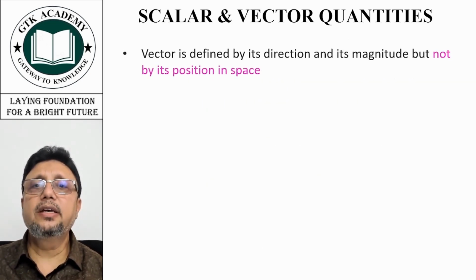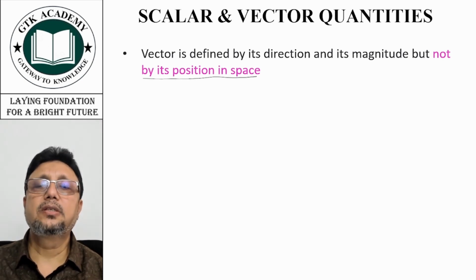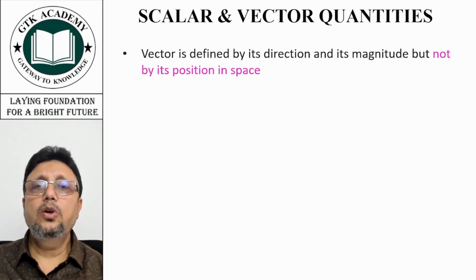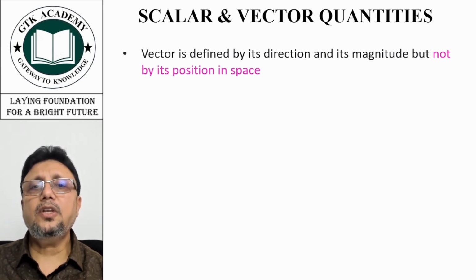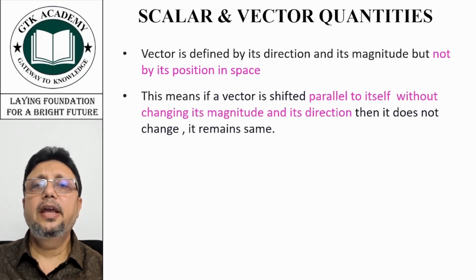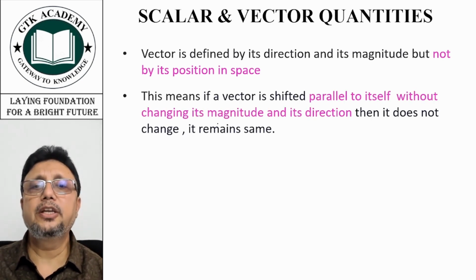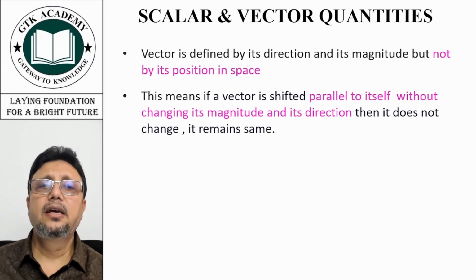Now a vector is defined by its direction and its magnitude, but not by its position in space. It's a very important concept. What do we mean by that? It means if a vector is shifted parallel to itself without changing its magnitude and direction, then it does not change.